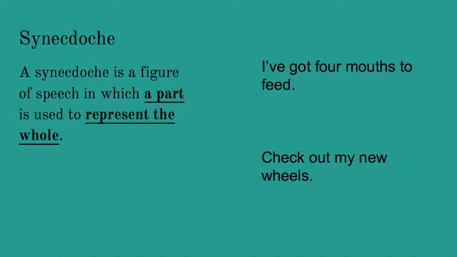Another example would be, check out my new wheels. Now, when somebody says this, they haven't literally just bought new wheels. I mean, it's possible that they have, but often this is used to express buying a new car, in which case the new wheels is the part that represents the whole, the new car. Again, go ahead and pause this video and try and come up with a synecdoche of your own. See what you can come up with.